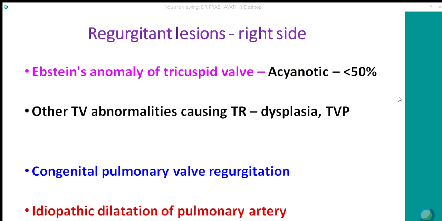Other tricuspid valve abnormalities causing tricuspid regurgitation could be dysplasia or, rarely, tricuspid prolapse. Congenital pulmonary valve regurgitation is rare. Idiopathic dilatation of the pulmonary artery can be one of the causes.